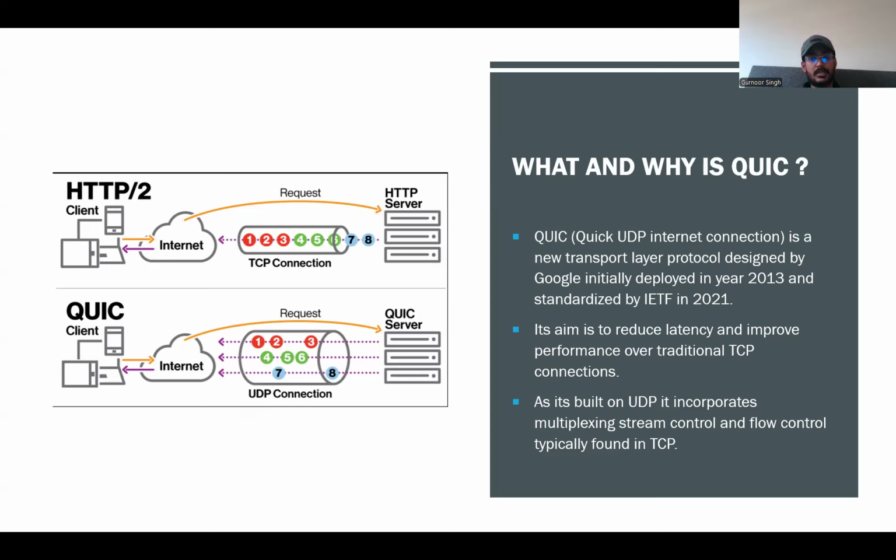So what happens is that it runs on UDP and supports one round trip time and even zero round trip time handshakes. So only one round trip time, or one packet delivery, is required in order for the handshake to even complete. With zero round trip time, if the client has connected before it can send encrypted data immediately without waiting for a new handshake. This drastically reduces latency and helps in much faster network communication as well.